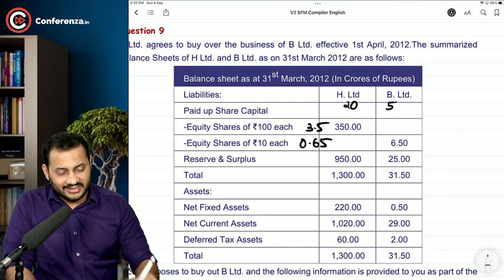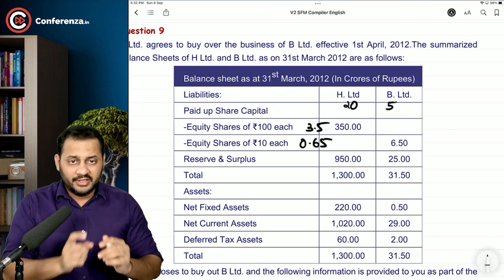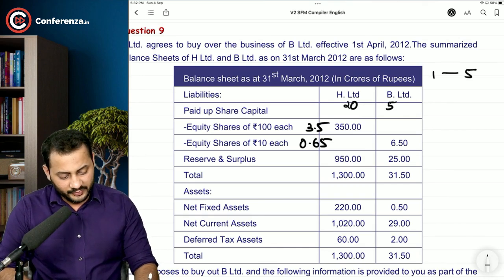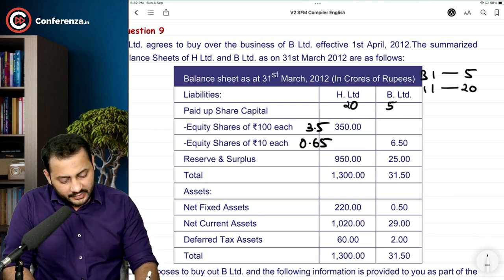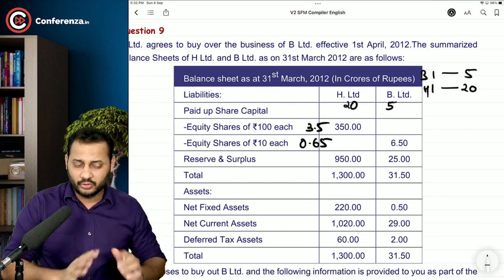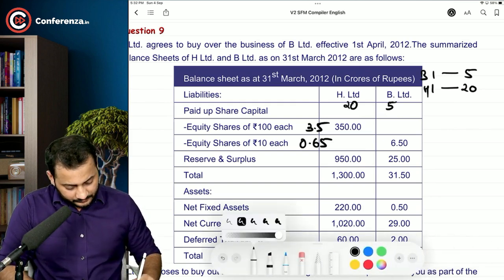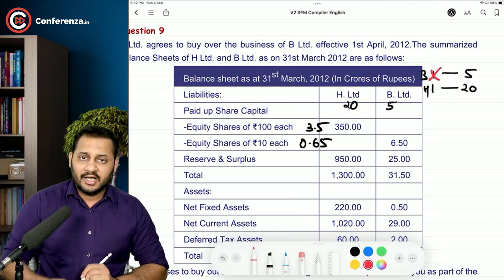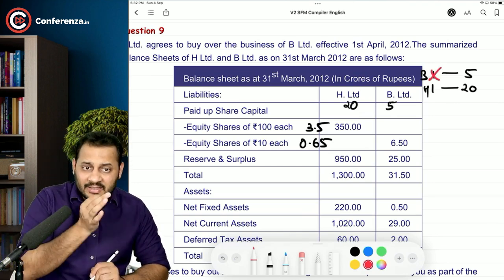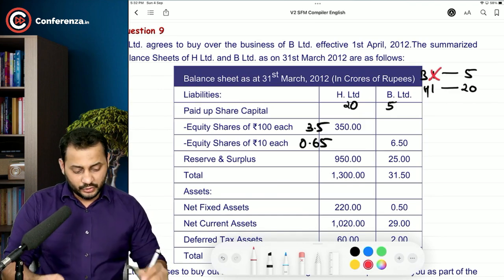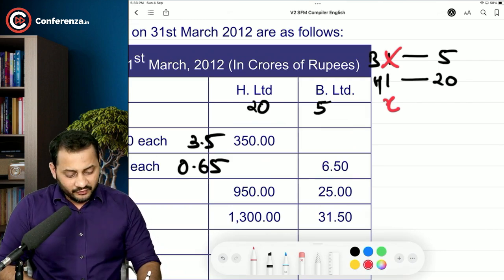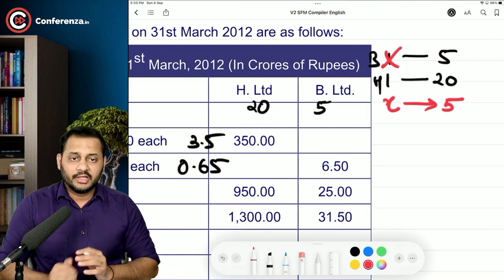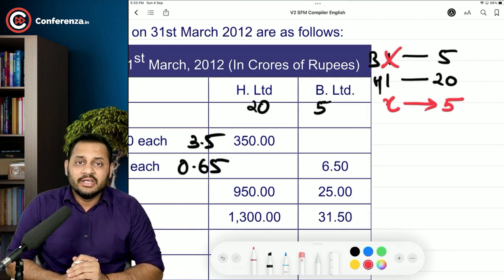What will happen? Now what is the exchange ratio? B Limited's one share is worth 5 rupees and H Limited's one share is worth 20 rupees. Now you will understand that if B Limited wants to close or give up their shareholding, they will give up this item, and in order to give up that, they should get something in H Limited, that is a share in H Limited, that will make them equal to what they are right now in B Limited.